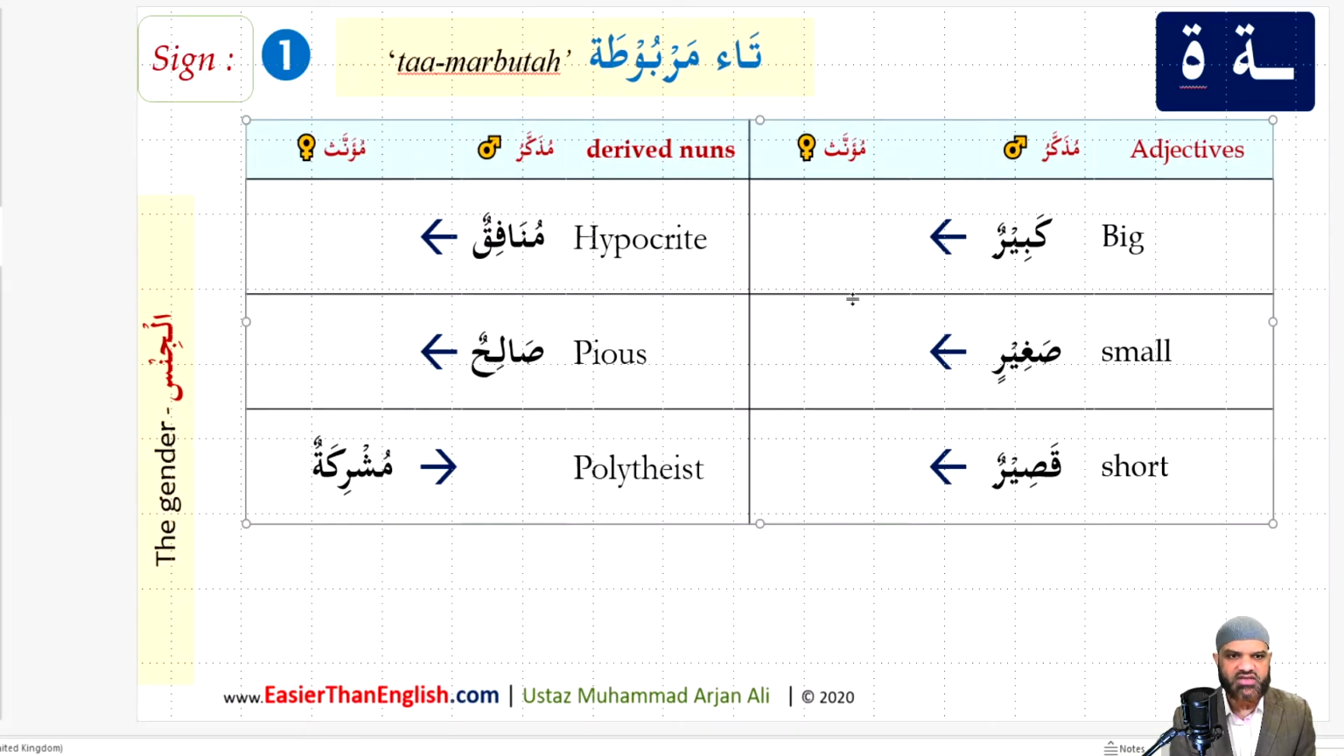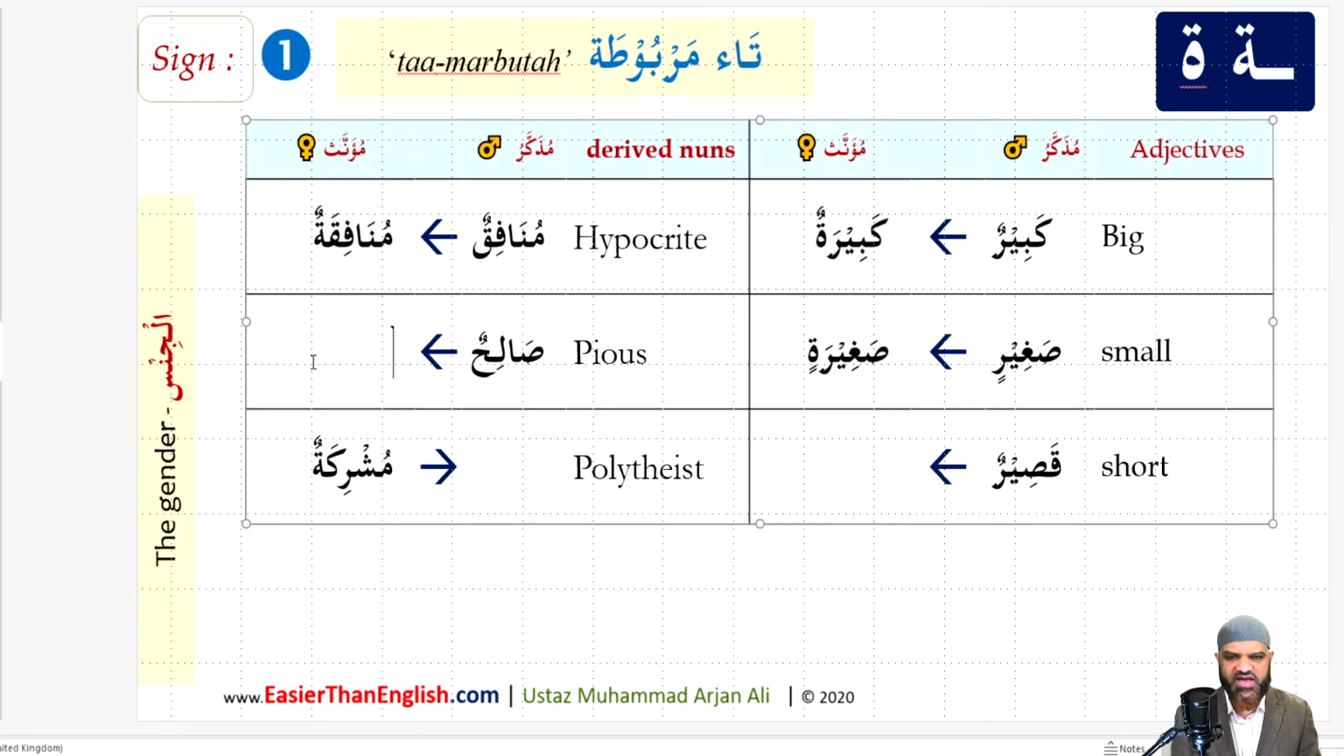So let's do the exercise. Kabirun, masculine. The feminine of that will be kabira, and then I put the ta marbuta, kabiratun. Munafiqun means hypocrite, so the feminine equivalent of that will be munafiqatun. Saghirin is in the jar status, I'm sure you can tell. The feminine version of that will be saghiratin.